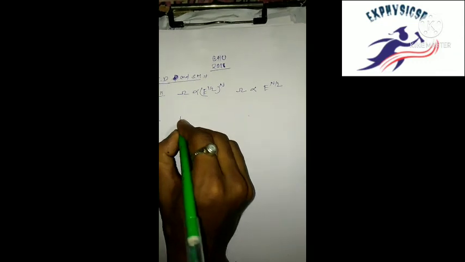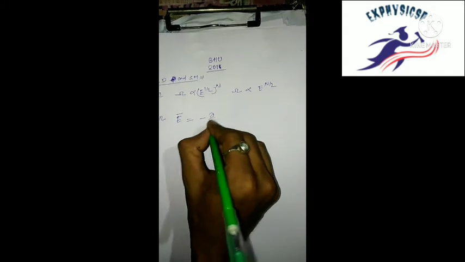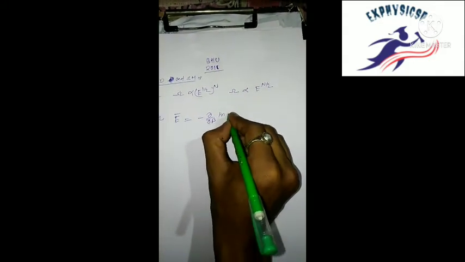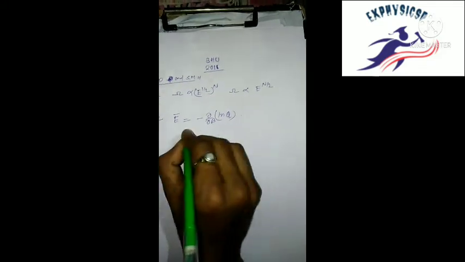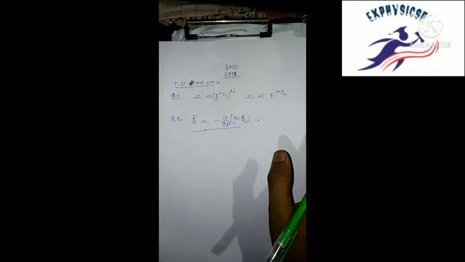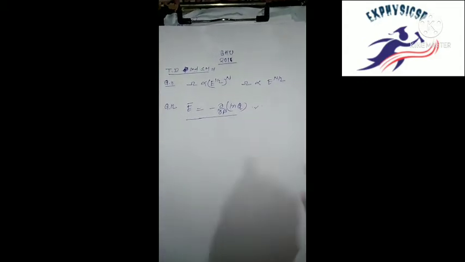And second question, question number 12. If Q is the partition function of a system in canonical ensemble, the average energy of the system is given by. Okay, it is a very important question and you should always remember it. The answer: average energy E is always minus del by del beta of ln Q. It is a very important question for GATE, NET, SET and every MSc entrance exam. Answer 4.